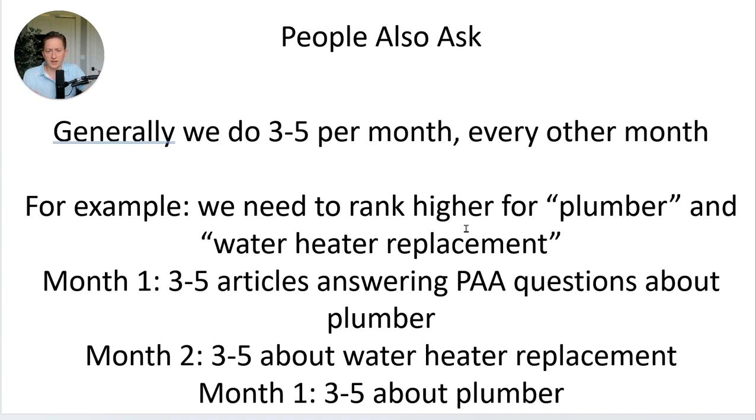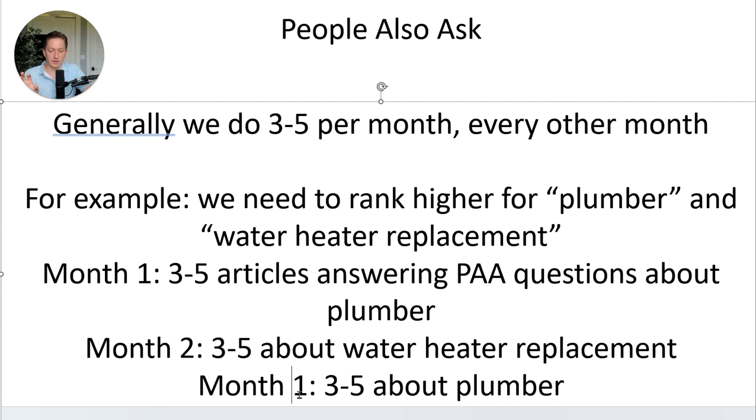From a quantity standpoint, we're usually going to target 3 to 5 of these per month per topic, depending, of course, on the client's budget. But we do them every other month. What I mean by that is, if we're trying to rank for both plumber and water heater replacement, then in the first month, we'll write questions about the plumber. In the second month, we'll write questions about the water heater replacement. And in the third month, we're going to write questions about the plumber again. So we go back and forth between the topics we're trying to rank for.